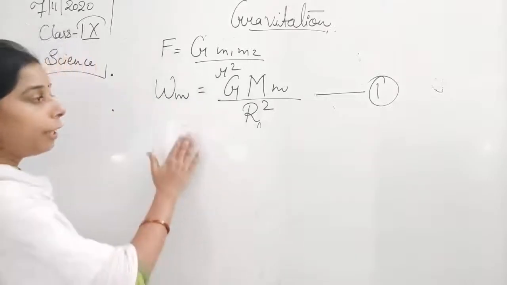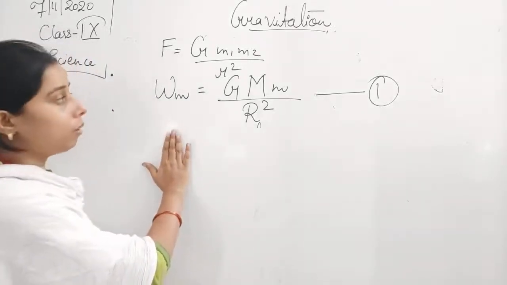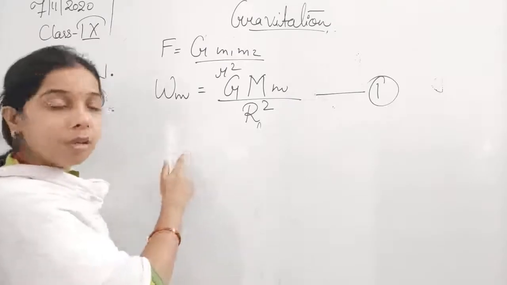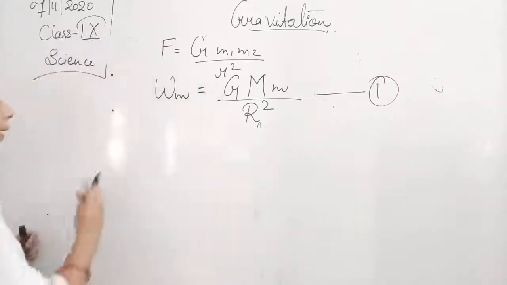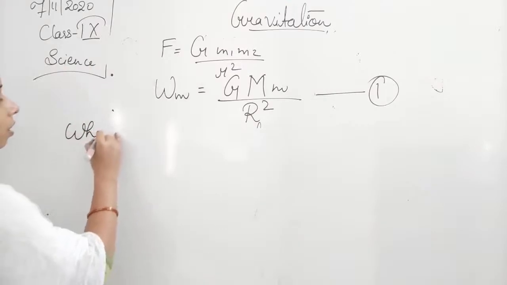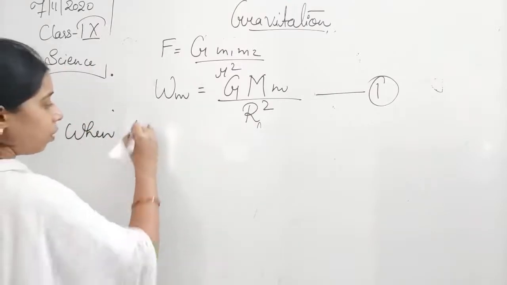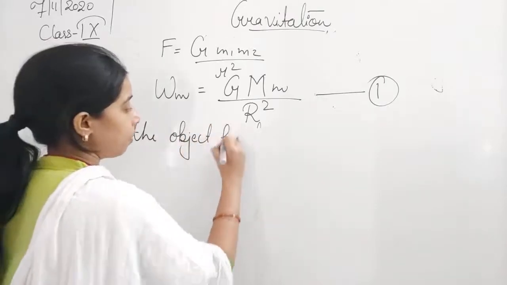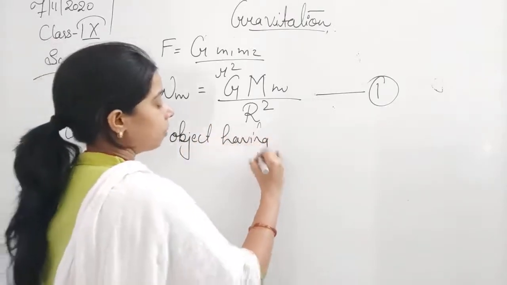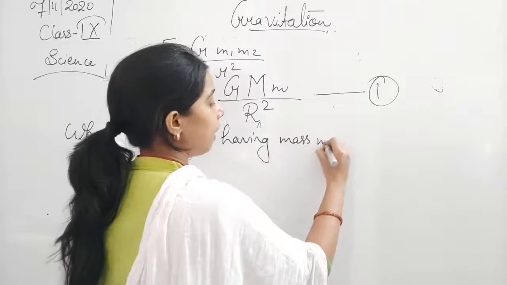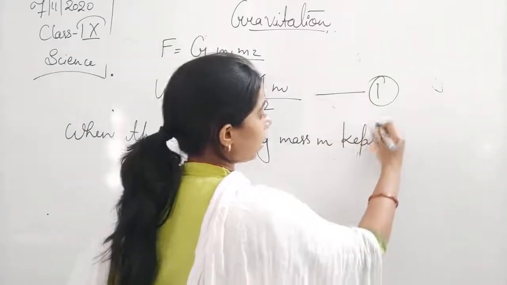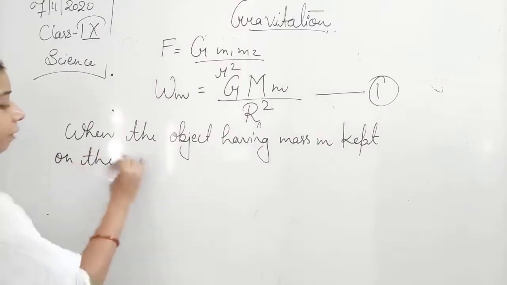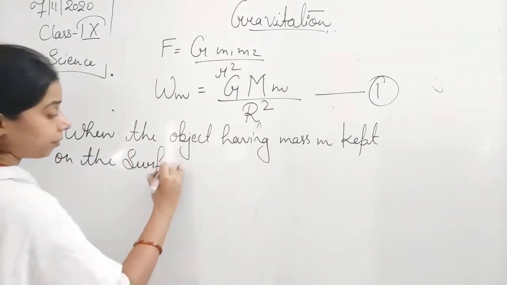We have already discussed the weight W, that is the universal law of gravitation on the moon. Now it is the turn when the object having mass m is kept on the surface of the earth.